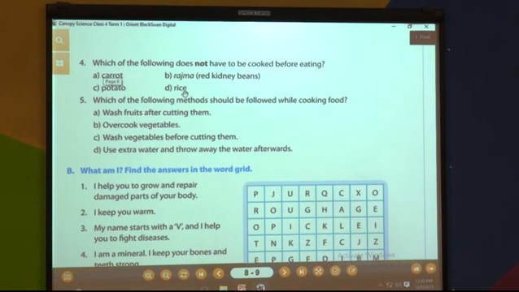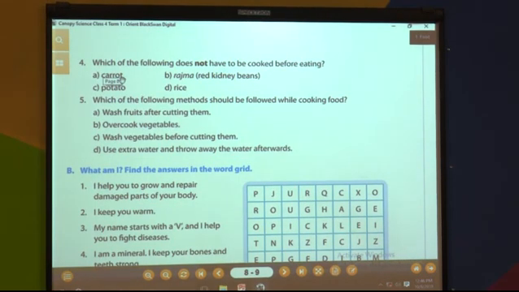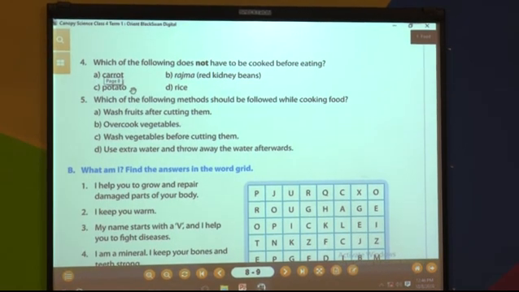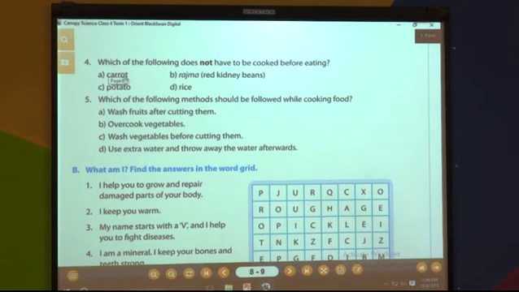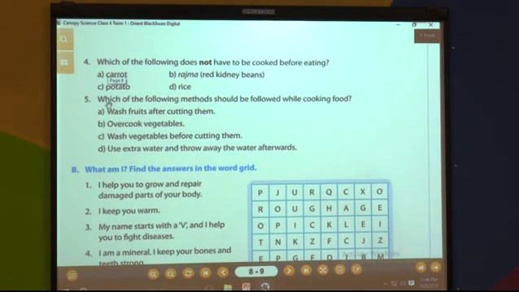As we learned, some vegetables can be eaten raw. From that, here is one, carrot. So you know that you are eating carrot without cooking also, means raw carrot also you can eat and you can cook also in pulav and all. But here is the question, which of the following does not have to be cooked before eating? So we have to cook rajma, we have to cook rice, we have to cook potato before eating. So only the option carrot is the correct answer, carrot does not have to be cooked before eating. Now we will move to the next question.